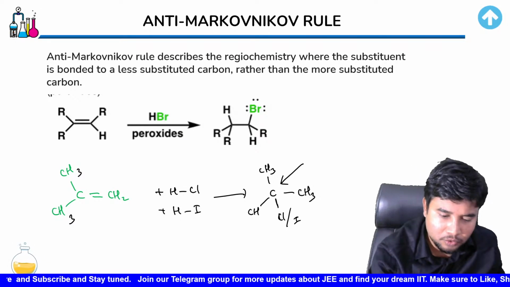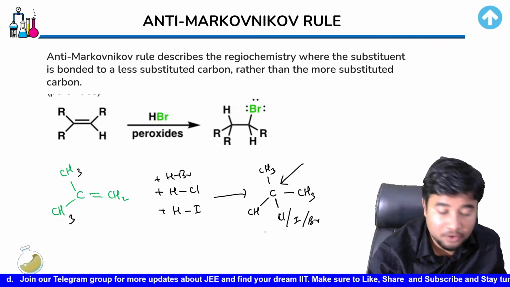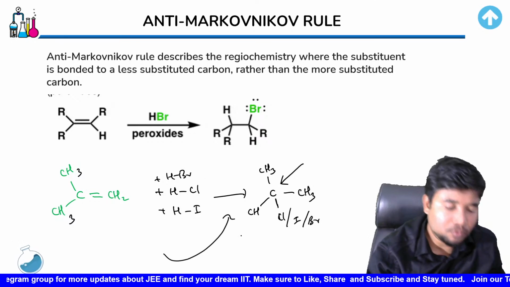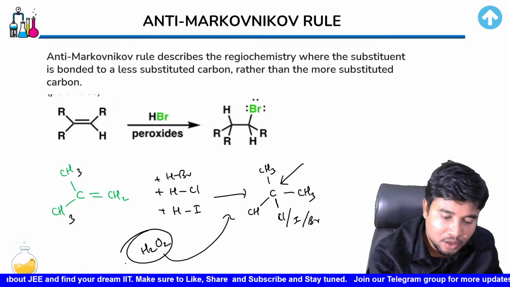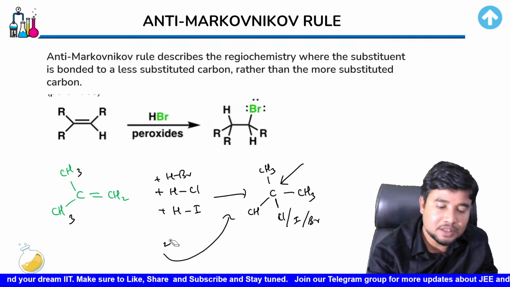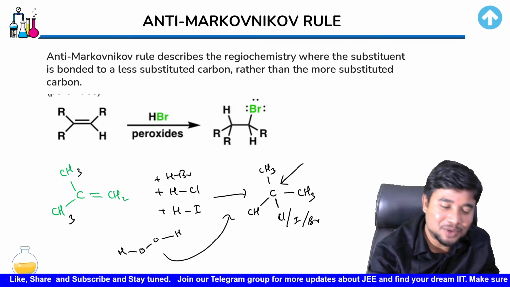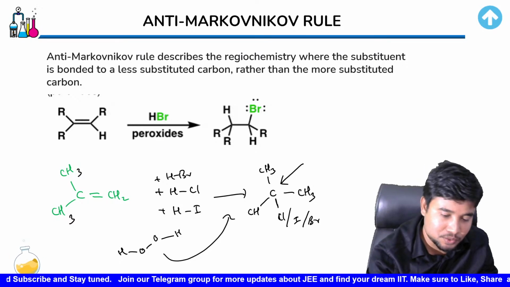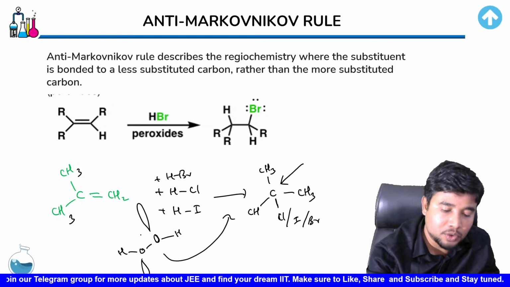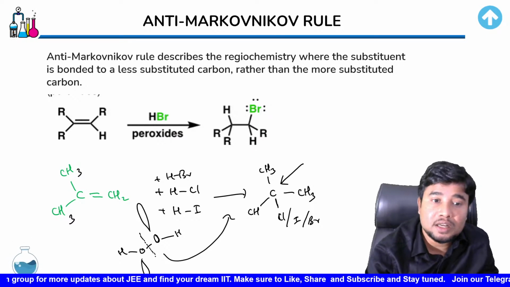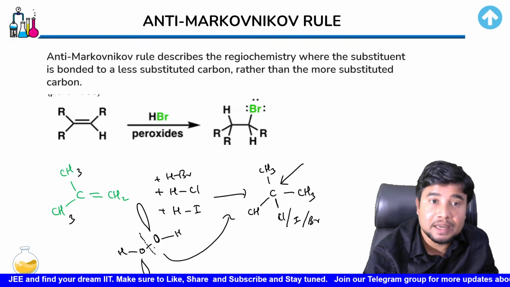If you're using HBr, you would still normally get this product. But if you've added an extra thing, for example H2O2, this H2O2 is a unique substance. You remember I told you about H2O2. It is an open book structure, a thing that students wouldn't very well like. Not all students, some students do like books a lot. So this is an open book structure, and if this molecule comes up, we know this bond is very weak and it could get cleaved homolytically very easily and would result in a free radical mechanism being followed.